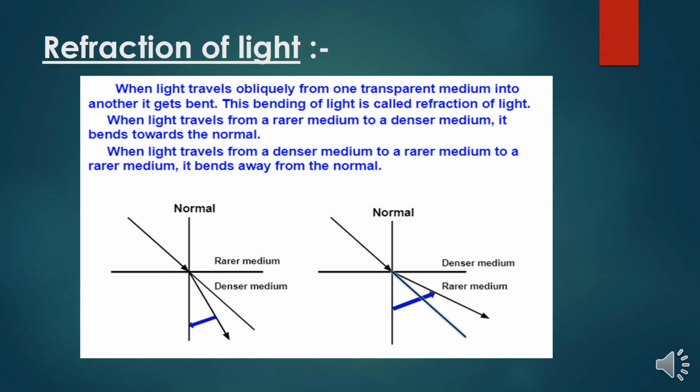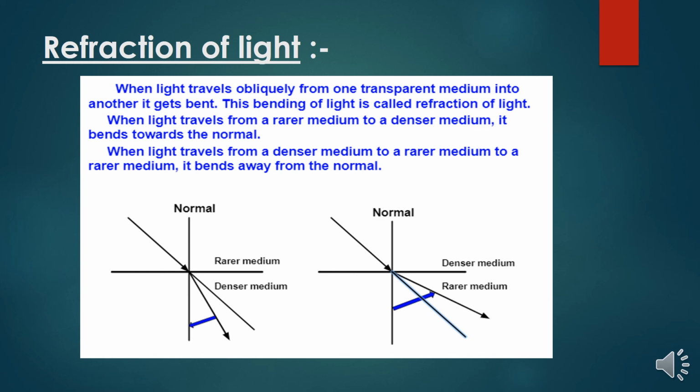So far we have discussed reflection of light, right? Now we are going to discuss refraction of light. Refraction means light is penetrating inside an object, right? When light travels obliquely from one transparent medium to another, it gets bent. This bending of light is called refraction of light.